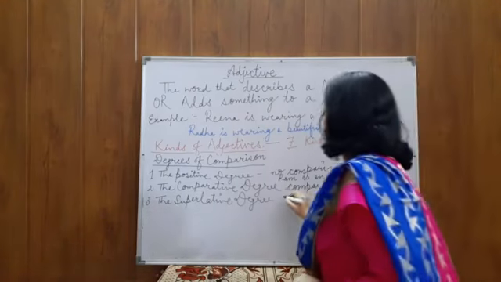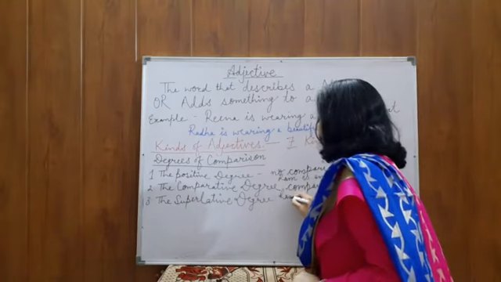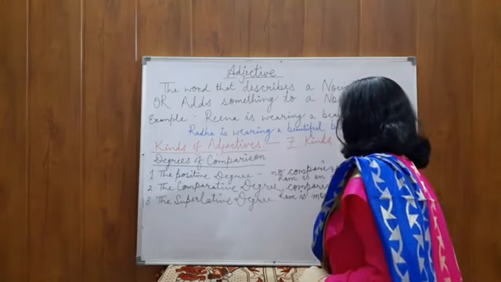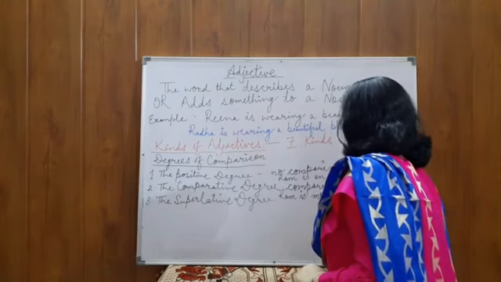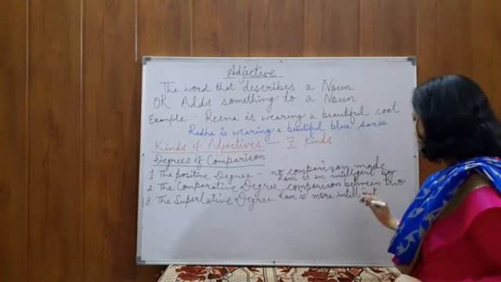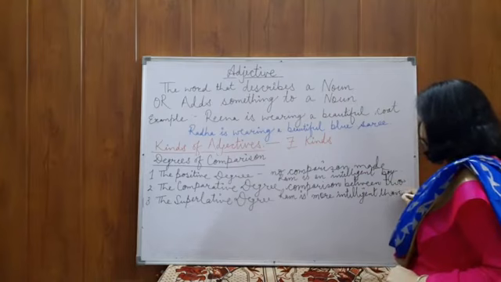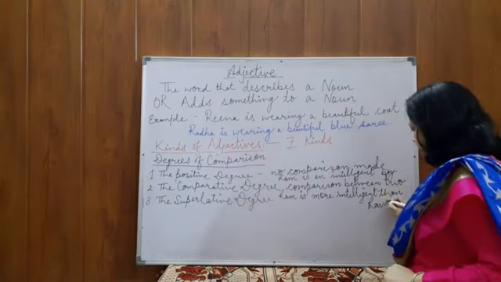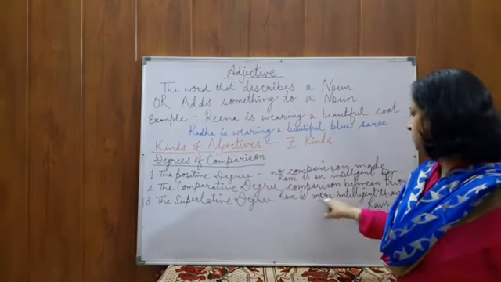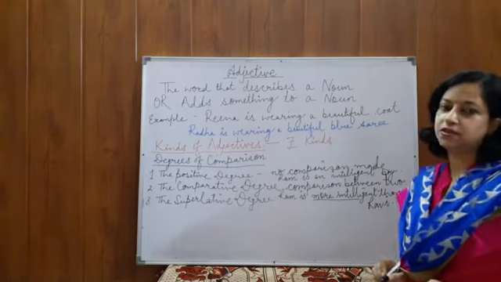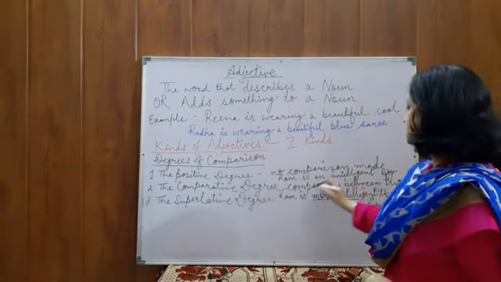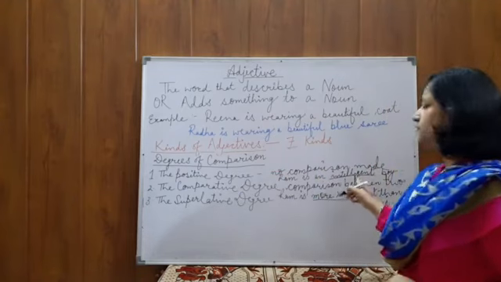Okay, like Ram is more intelligent than Ravi. Is this clear? There is a comparison between Ram and Ravi. So we have used the comparative degree, that is more intelligent. And in the first sentence, that was a positive degree. No comparison is made. There we used only the word intelligent.